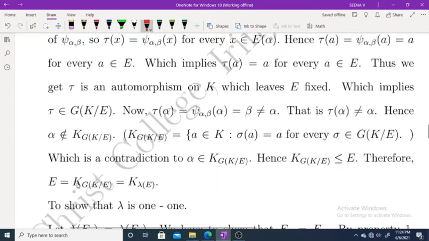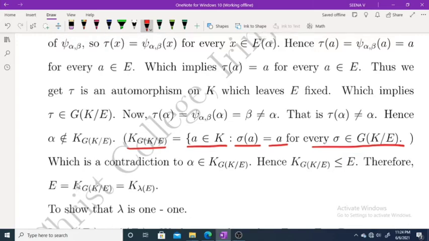Now, what is the fixed field of G? The fixed field K over G of K over E is the set of all a belonging to K such that sigma of a equals a for every sigma belonging to G of K over E.